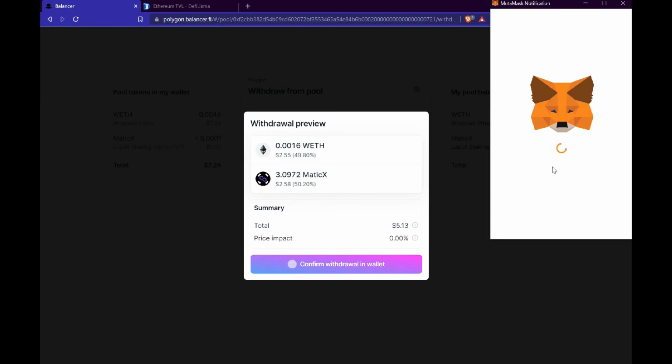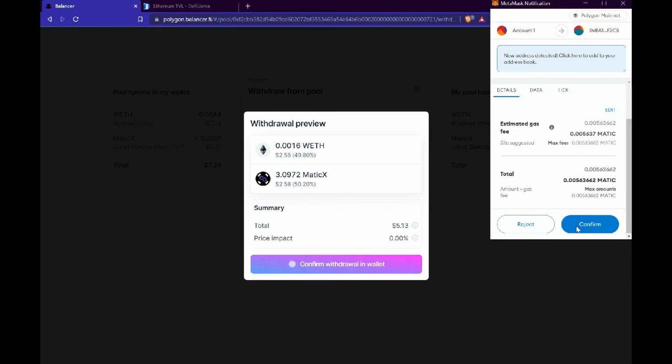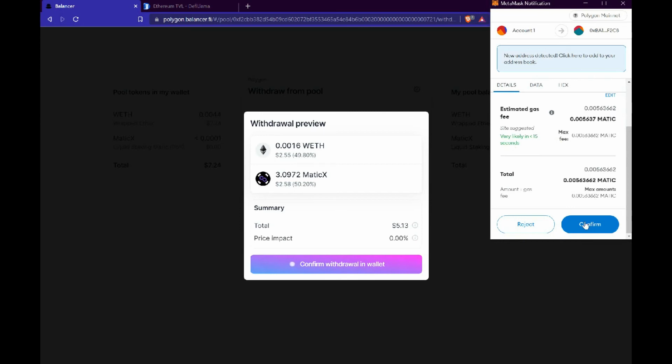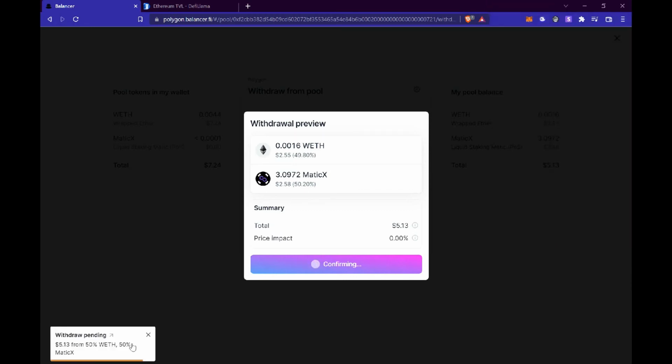Bear in mind that I'm actually paying fees for all these transactions that I'm doing, though I can't say it's a lot. It's just a little bit of money that I'm actually using for these transactions. Okay, so my withdrawal is currently pending. We'll see how long that will take, but it should take a couple of seconds. Let's go.